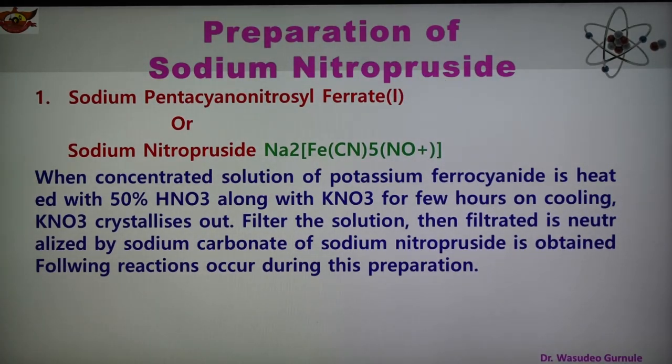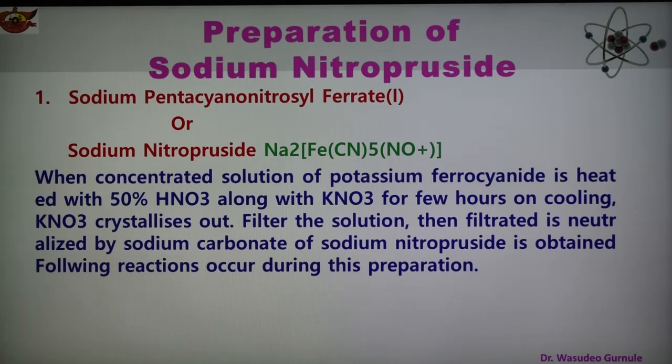The procedure for preparing this compound is as follows. A concentrated solution of potassium ferrocyanide, K4[Fe(CN)6], is heated with 50% nitric acid along with potassium nitrate for a few hours. After cooling, potassium nitrate crystallizes out. After filtering the solution, the filtrate is neutralized by sodium carbonate. Then finally we get ruby red crystals of sodium nitroprusside.